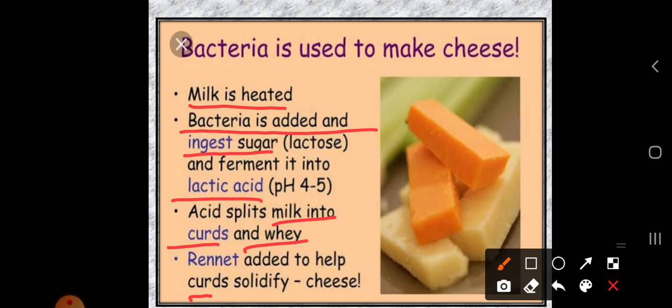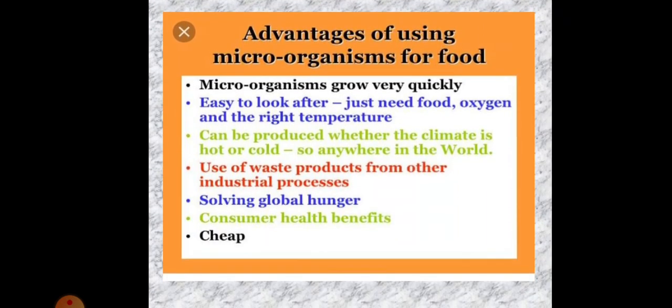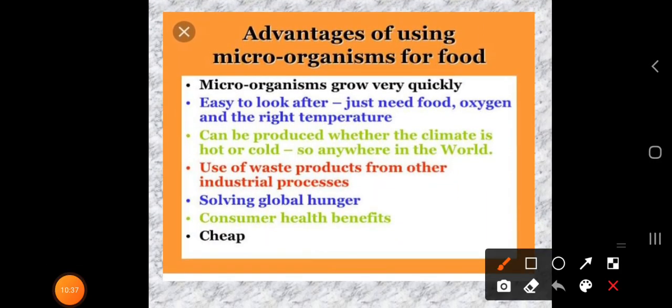Before, the milk was liquid in nature, but after completing this procedure the milk is converted into a semi solid form, neither a liquid nor a solid. Okay. So here we have some advantages of using microorganisms for food.